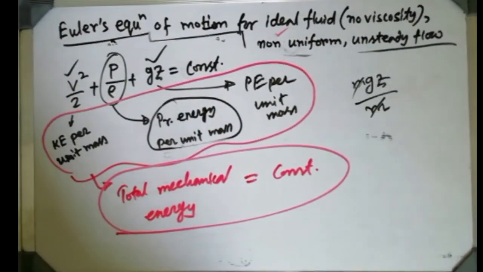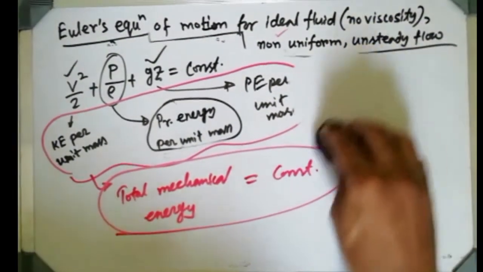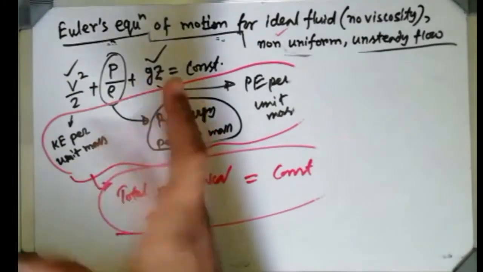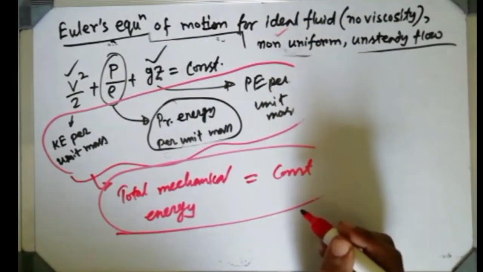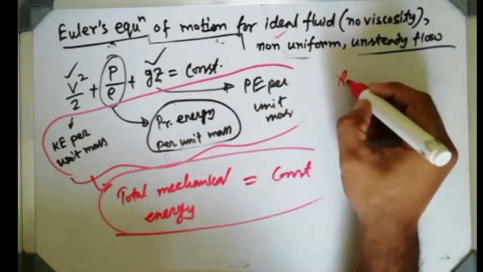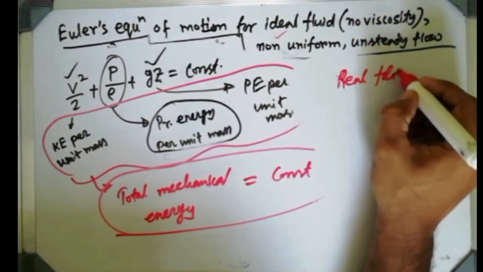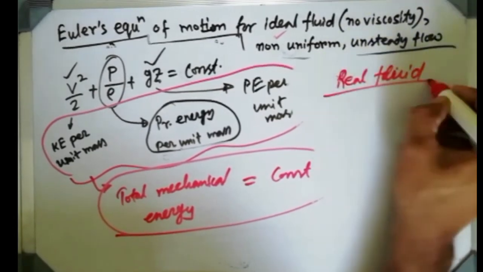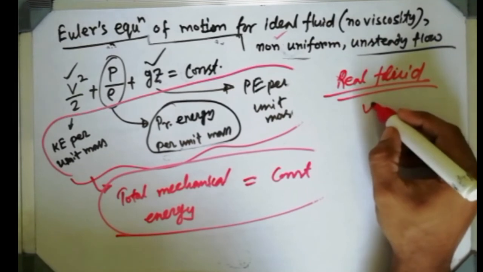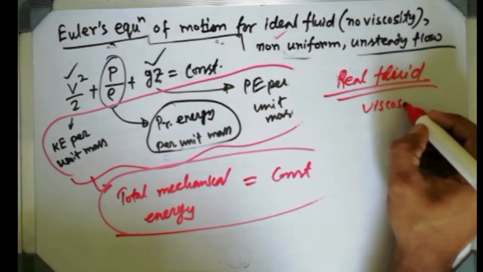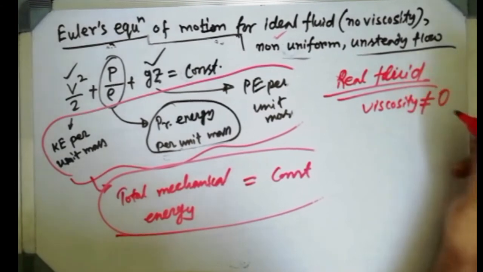Understood? Now if we consider a few modifications, like if we consider it is a real fluid, obviously an ideal fluid is a hypothetical one. If the fluid is real, then obviously viscosity won't be zero, isn't it? If the fluid is real, then viscosity is not equal to zero.